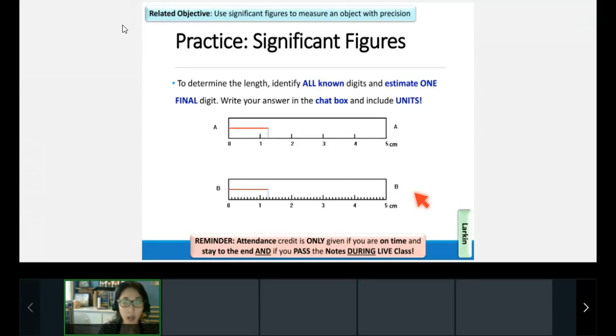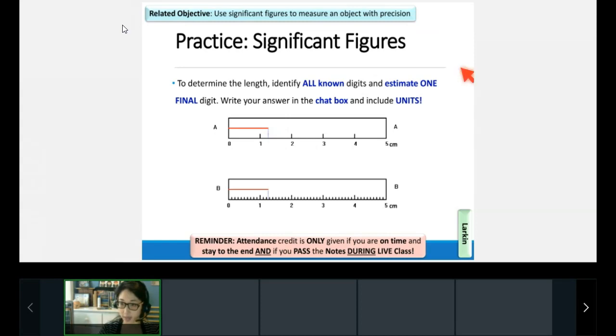All right, let's go ahead and take a look here. So we're going to use significant figures. So we want to determine the length. We want to know all the known digits plus one estimated final digit. So let's go ahead and take a look here. First off, for this one, I know that this red line is at least how long? What is my known digit? At least how long is this?